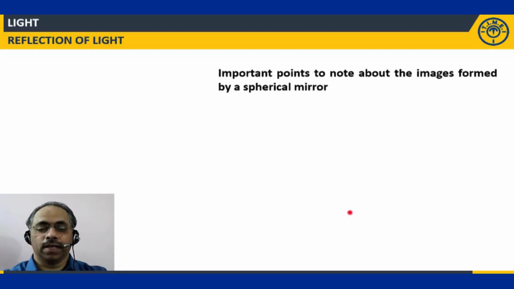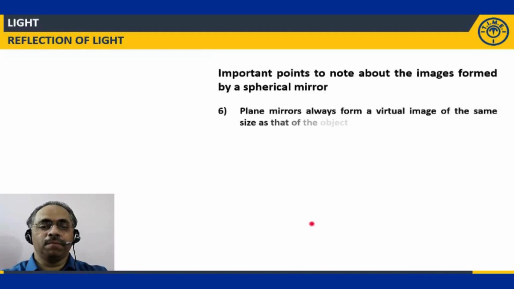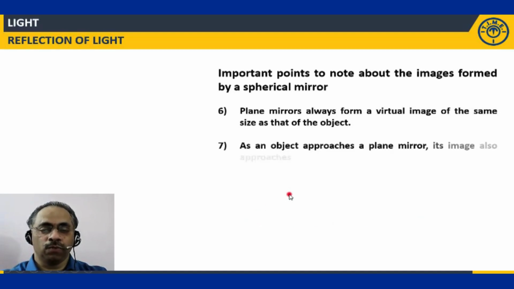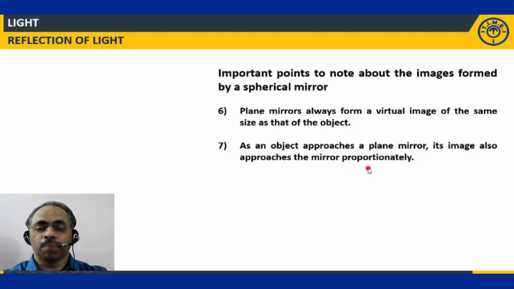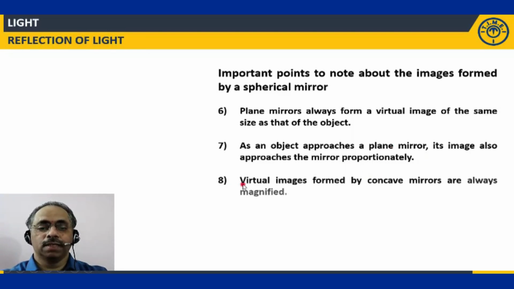Clear? Next one. Plane mirrors always form a virtual image of the same size. Just now we discussed that point. As an object approaches the plane mirror, its image also approaches the mirror proportionately, in the case of a plane mirror only. Next, virtual images formed by concave mirrors are always magnified. This point also we discussed. Clear?